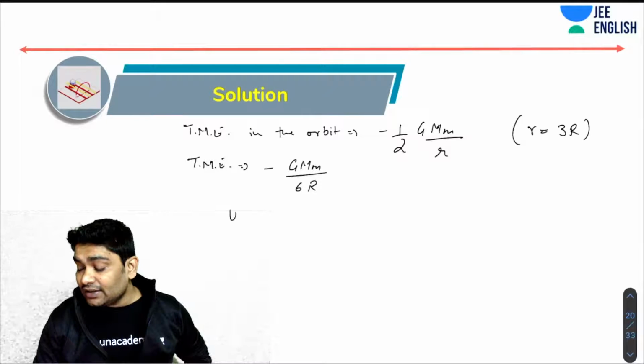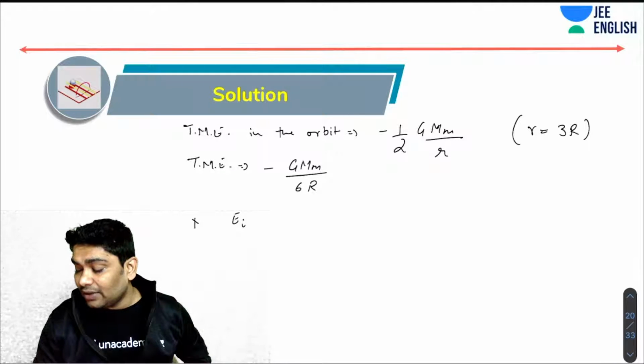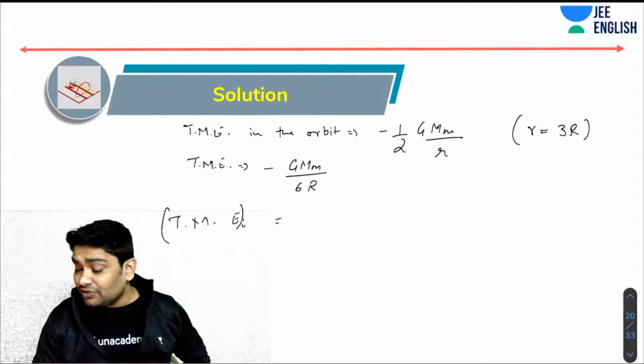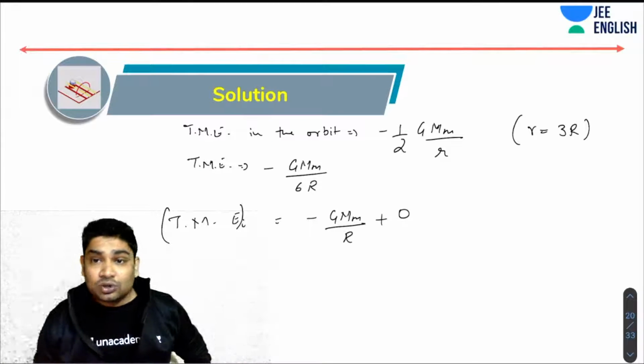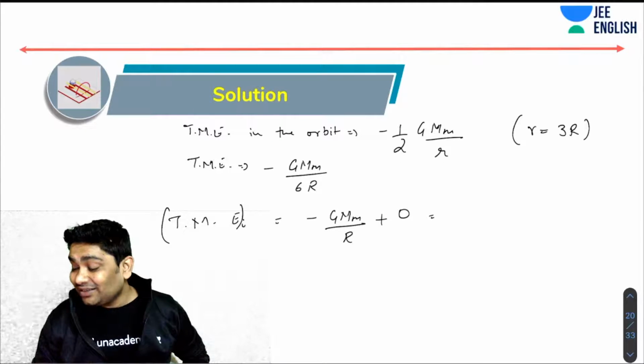Now, what is its energy at the surface? So energy initial at surface. Again, let's talk about total mechanical energy only. At the surface, it will have a potential energy which would be minus GMm over r, and let's say it has no kinetic energy because we haven't launched the satellite yet. So the total energy would be this. So how much energy is required to send this satellite into this orbit?